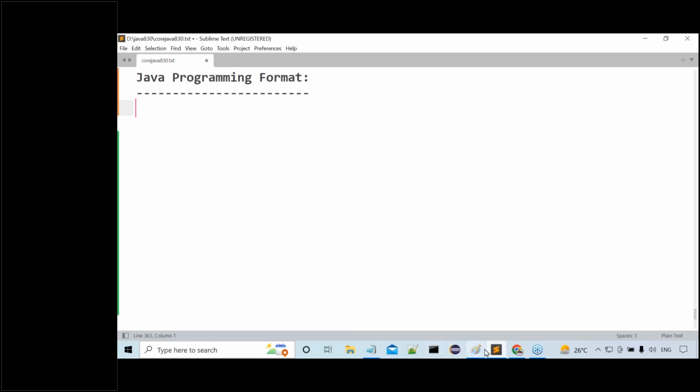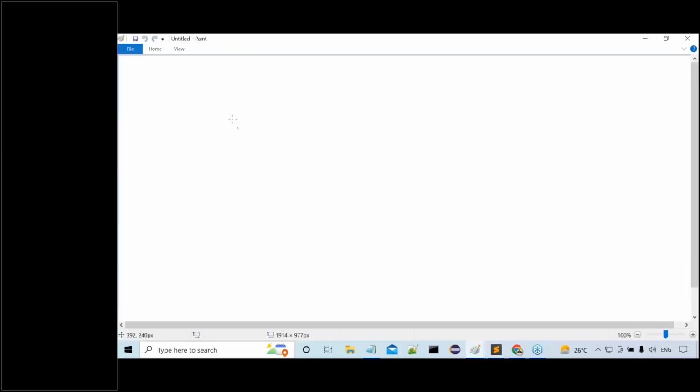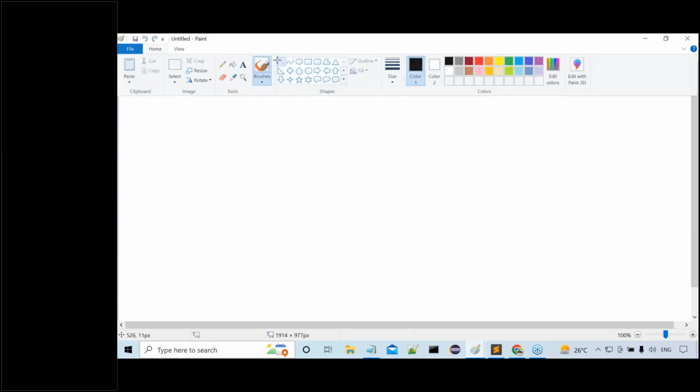All of you observe carefully. To write any minimum, very fundamental Java program, not a complex enterprise application, a Hello World program, at least to display Hello World or to display welcome to Java programming language, that is the minimum program. What exact structure do we have to follow? That we have to understand. Now let's observe this clearly. I'll give some structure here.